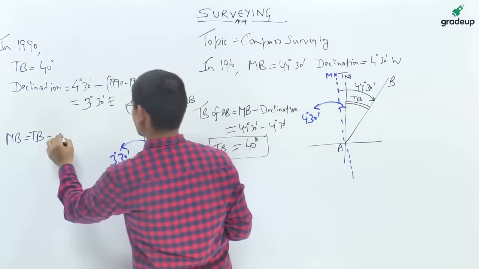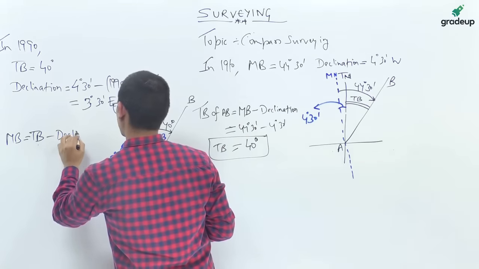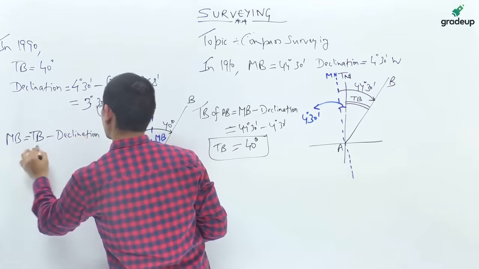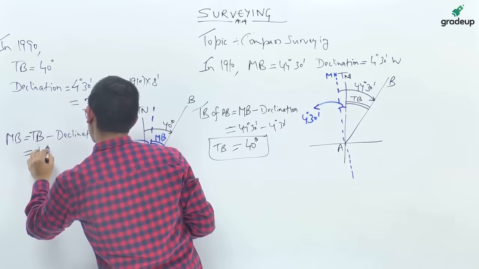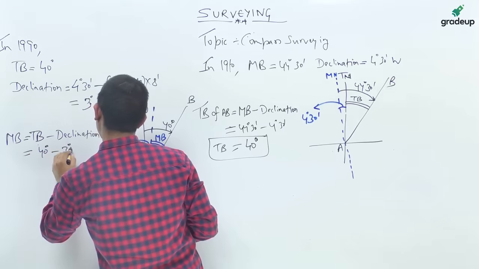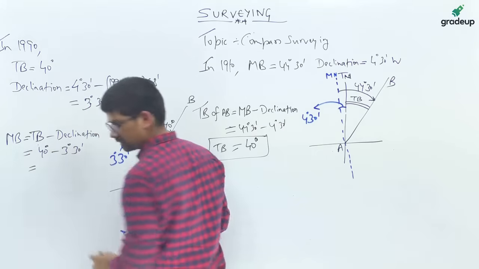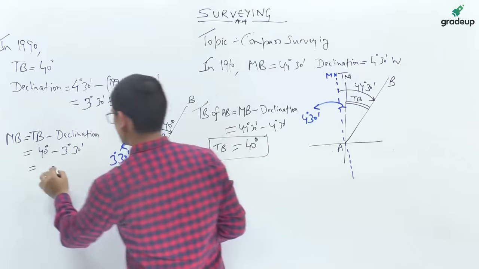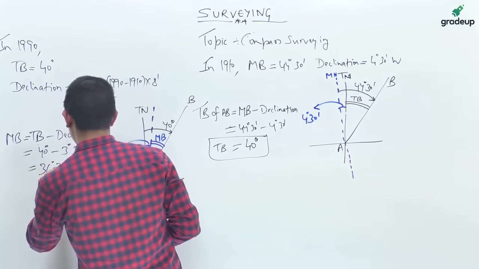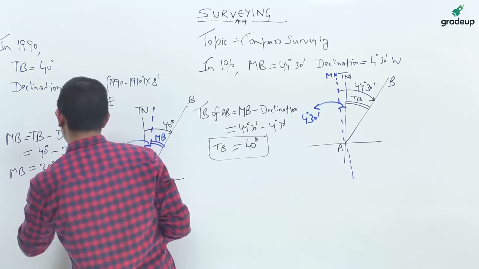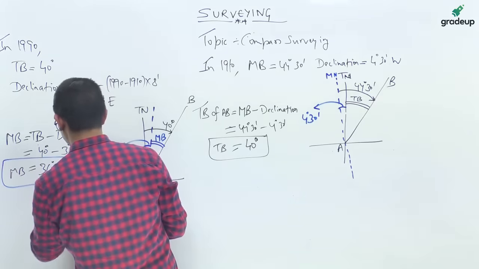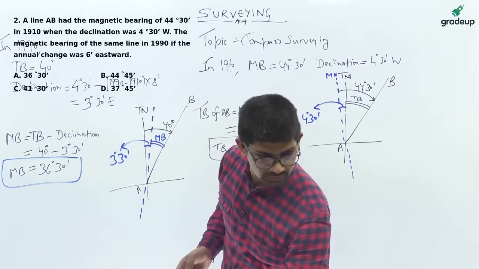So magnetic bearing is true bearing minus declination. True bearing is 40 degrees minus 3 degree 30 minutes, that is 36 degree 30 minutes. Okay, so this is your answer, and it is option A, I think.